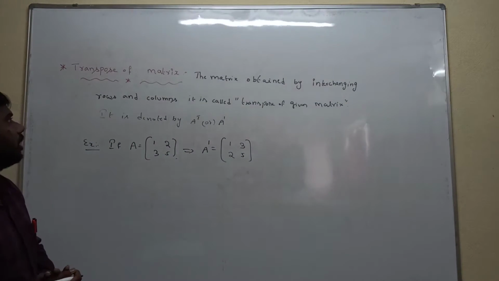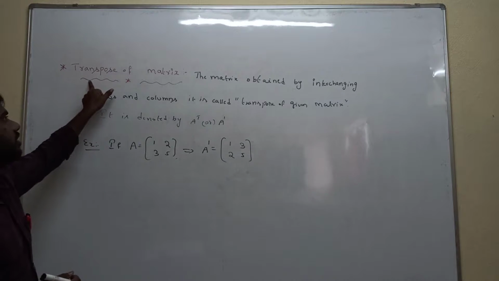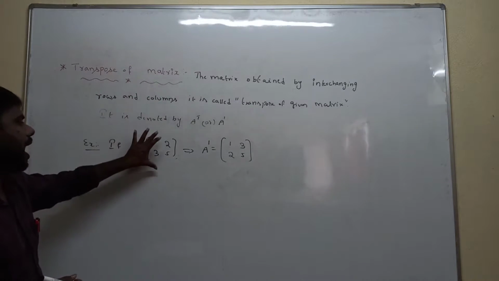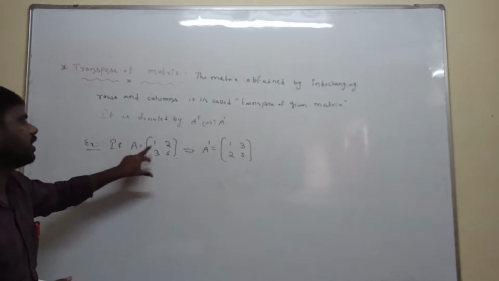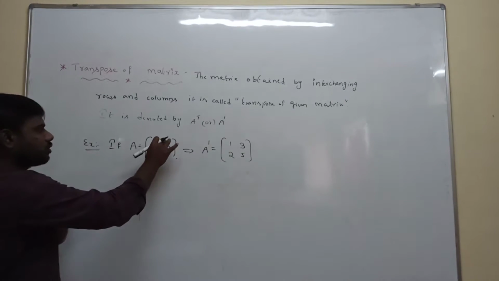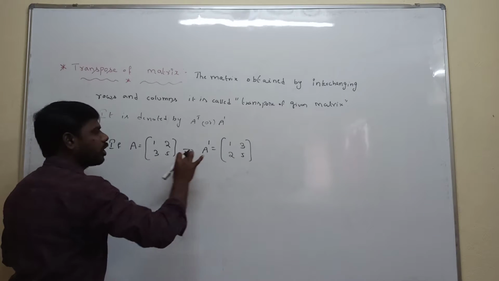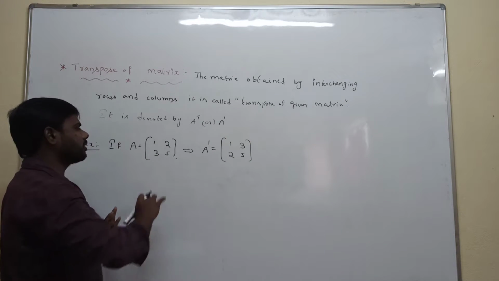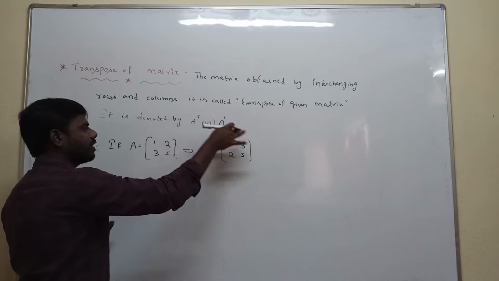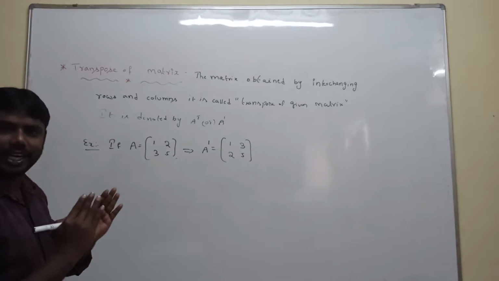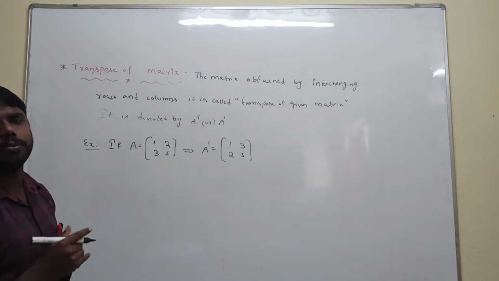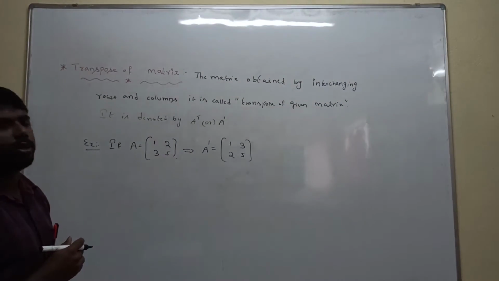So listen carefully. What is the definition of the transpose of the matrix? The matrix obtained by interchanging, means replacing, rows and columns. First row is replaced with the first column, second row replaced with the second column, or else first column replaced with the first row, second column replaced with the second row. Interchanging rows and columns is called a transpose of the matrix.